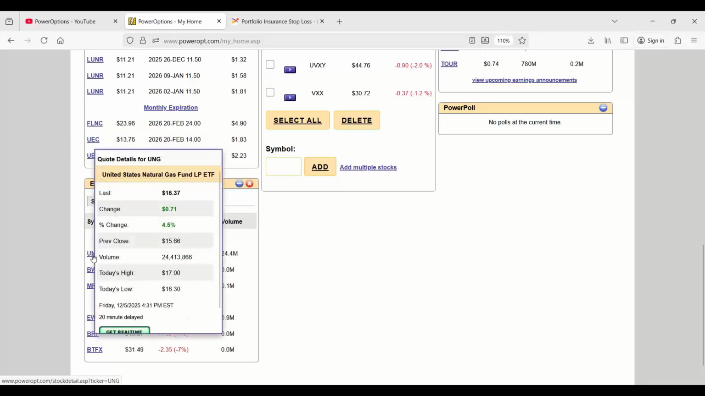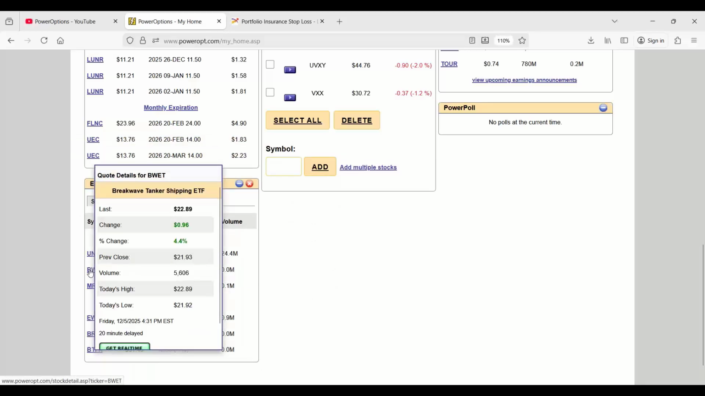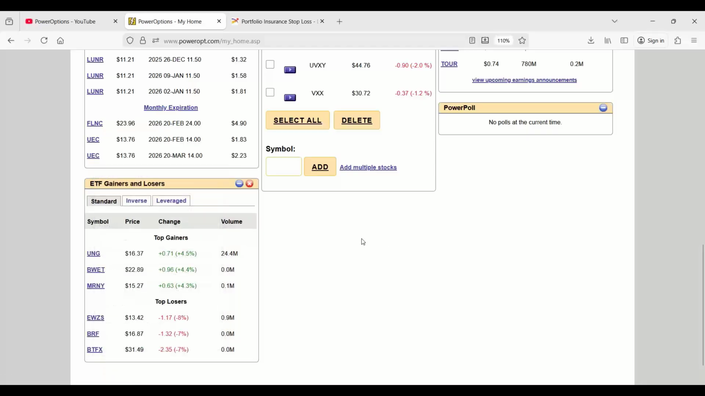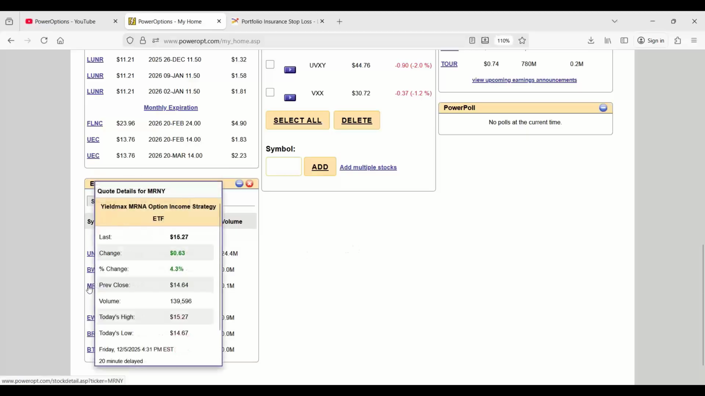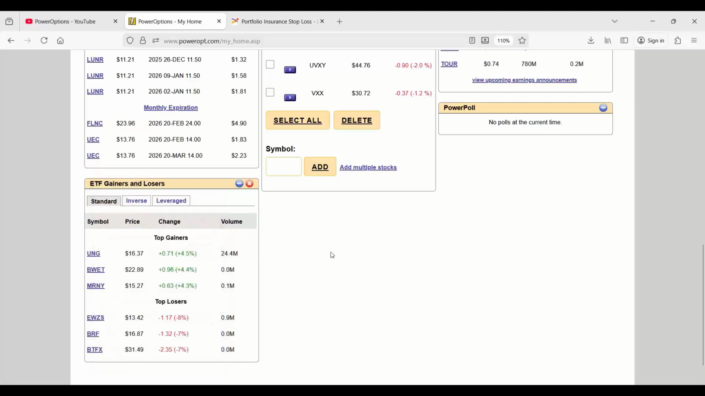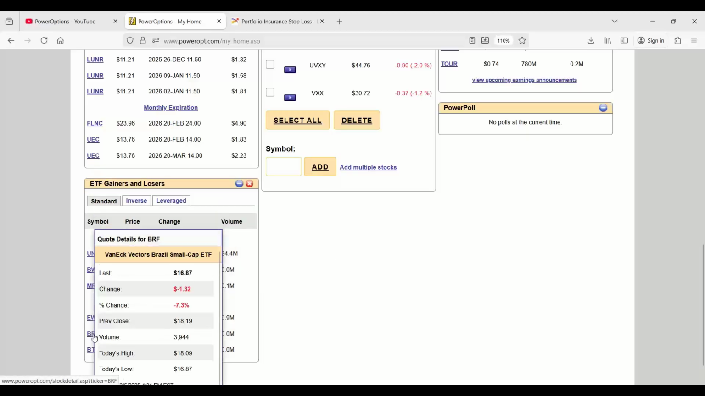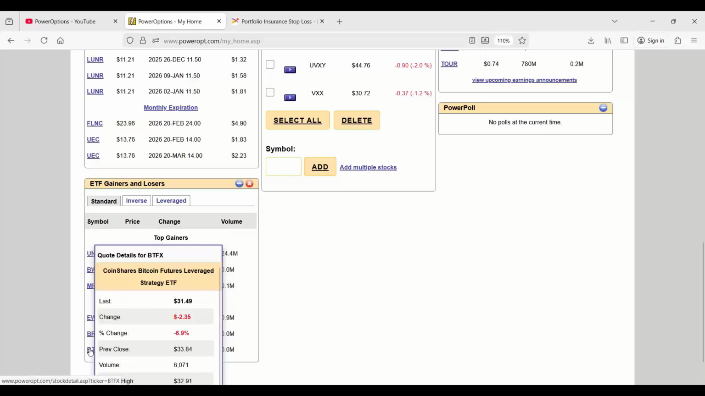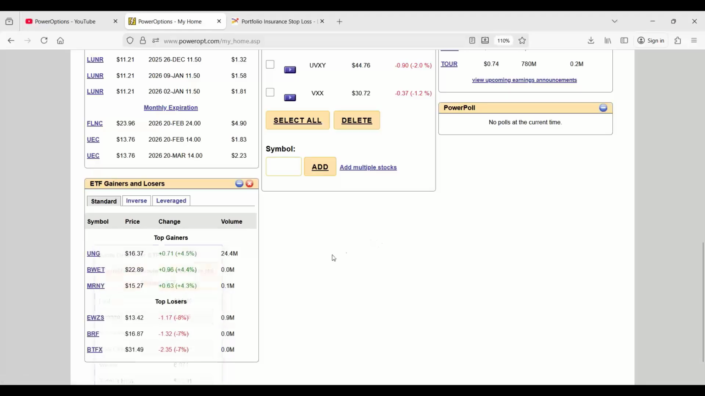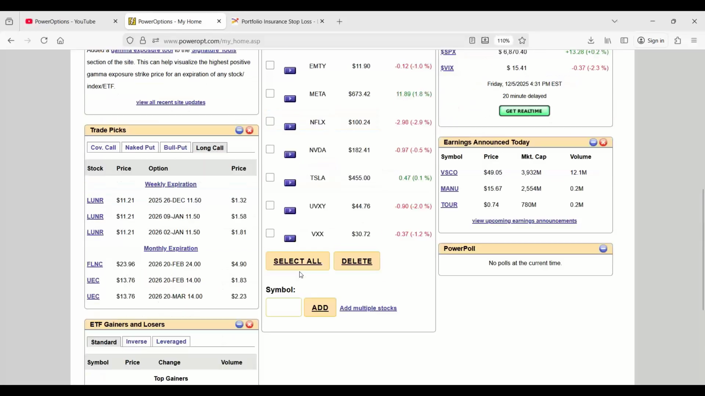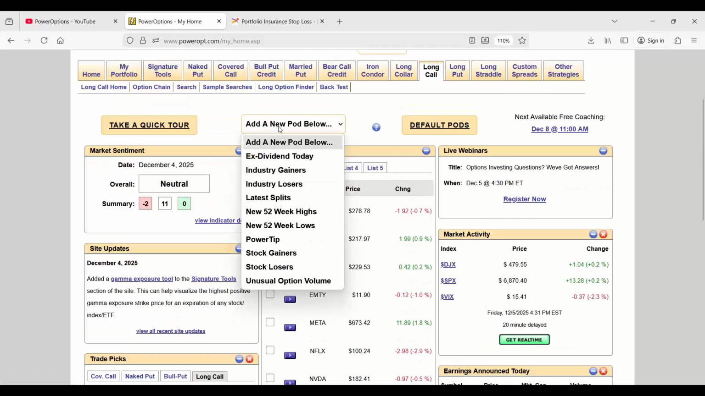So we've got UNG, natural gas, good move today. Tanker shipping, one of the ones I always follow. I don't follow BWET. I follow the other tanker index ETF that's out there. I forget what it's called. And Moderna option income strategy one went up as well. What fell today? EWZS, Brazil small cap, not really of interest. Brazil and Bitcoin. Okay, so we can see kind of a gauge of what were the bigger ETFs, biggest sentiment and sector and industry gainers and losers.